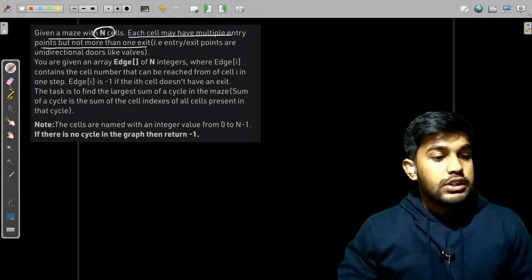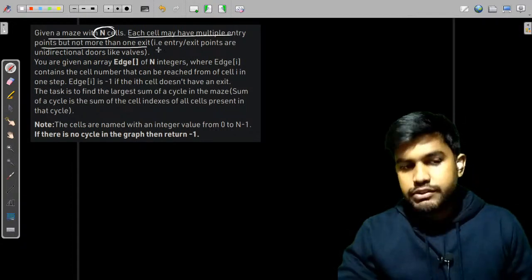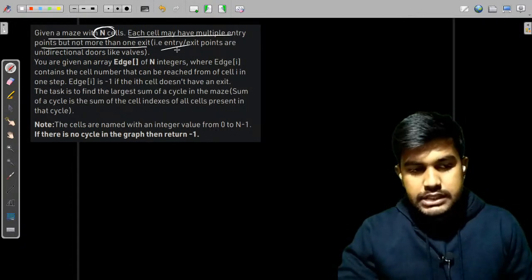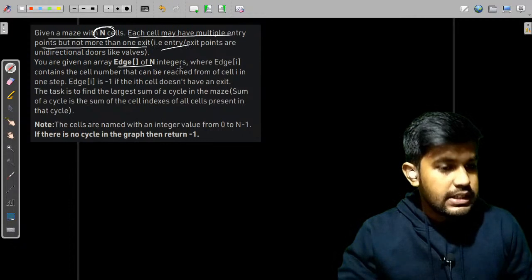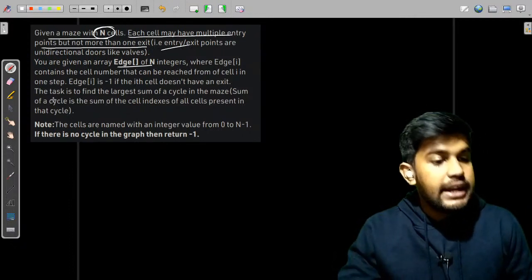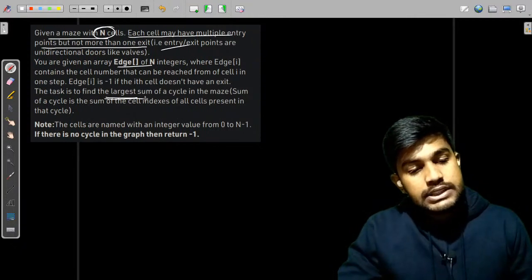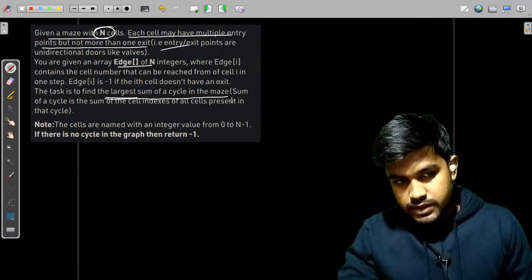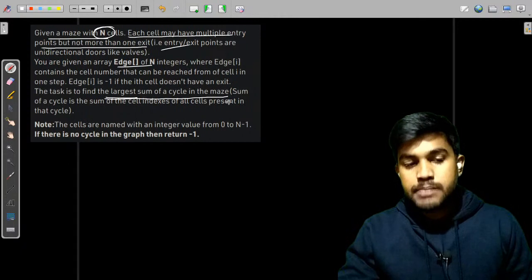Okay, so you are given the same question with the same maze with the entry point and exit point and the same level of edges, but here you need to find a different thing. What you need to find? The task is to find the largest sum of cycle in a maze. Okay, largest sum of cycle.